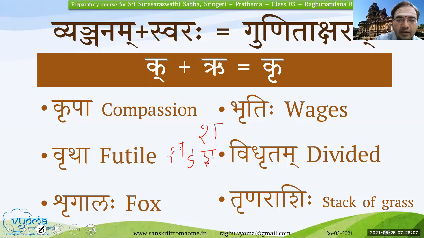And while writing Shrigalaha, we can use Rikara, the R matra, written similar to Ka. And how to write Kr in this way, we can also do it that way. Or we can write it half like this. This is called half Shakara. While we learn Samyukta Aksharams in our upcoming classes, we'll know how to write this as well. So we can write like this and then Rikara. So this is Shri.